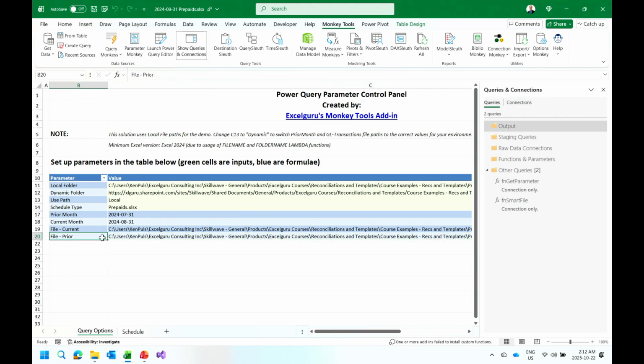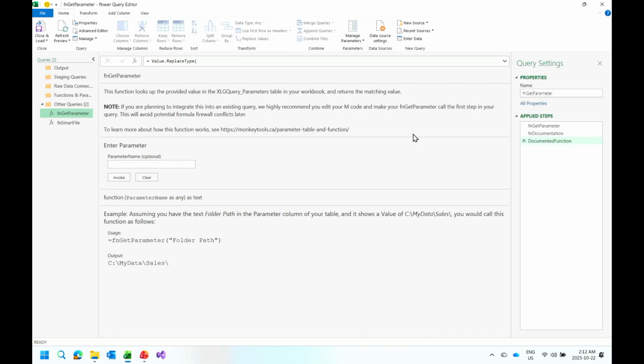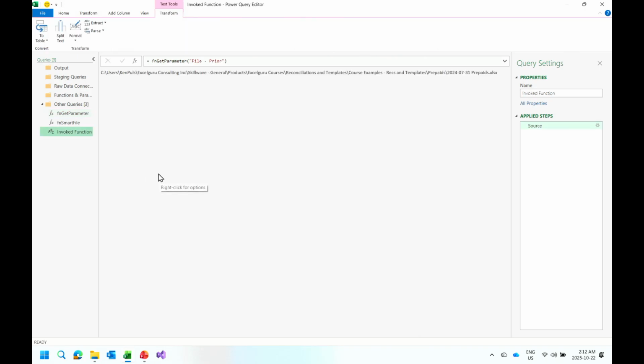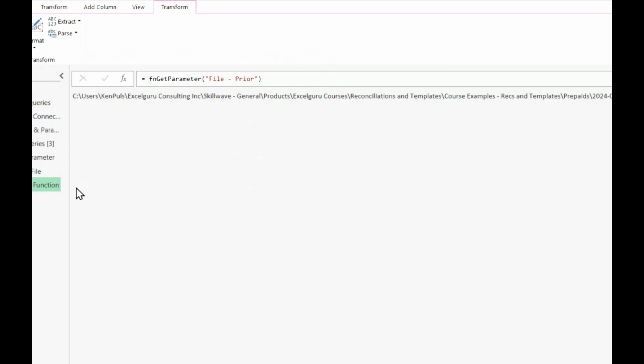This is a file path, so I'm just going to Control C to copy this. I'm going to double click on my fn get parameter. I'm going to dive into Power Query, go to my parameter name, paste it, and invoke the function. If we take a look at this one here, yes, Goshber, I see you cringing as I do this, but that's all good. We can see that we've got the file name that's been pulled out of the cell into Power Query.